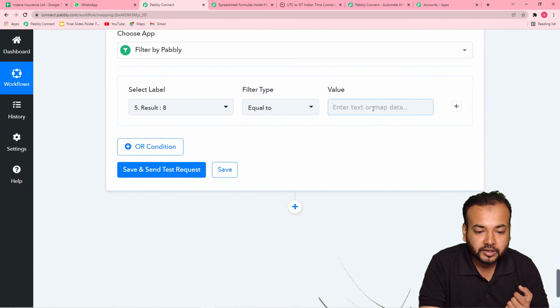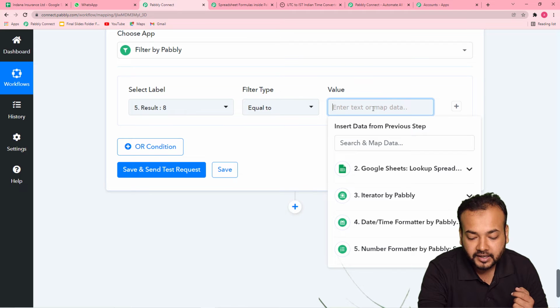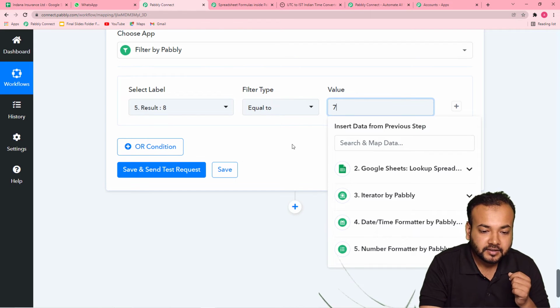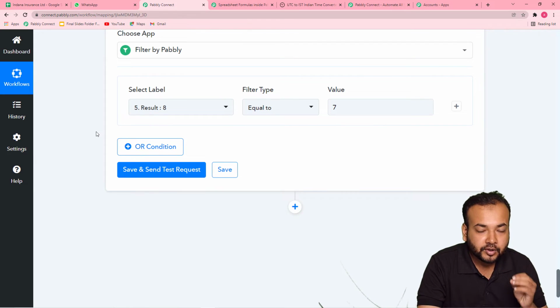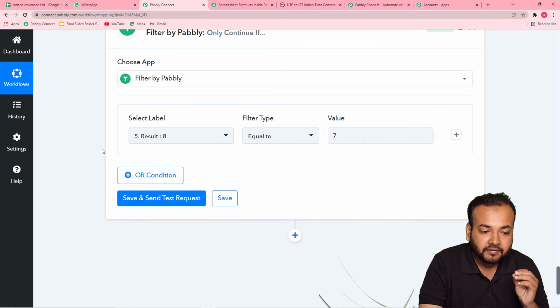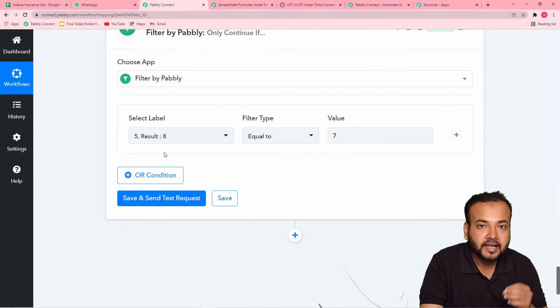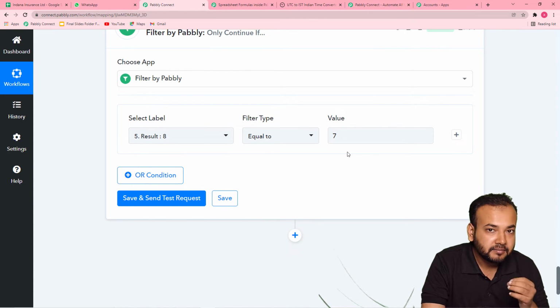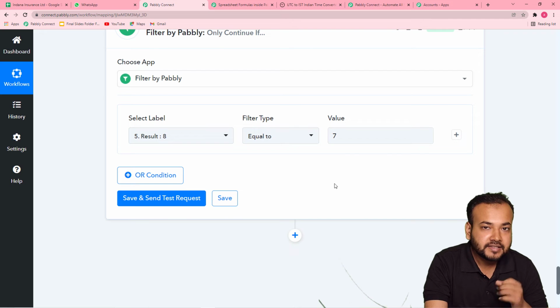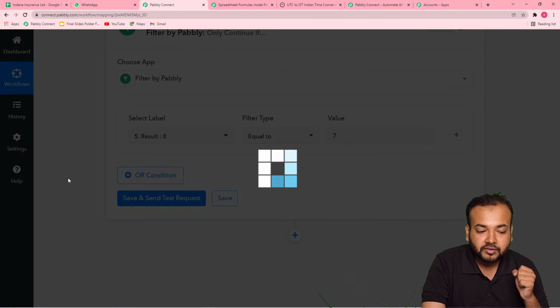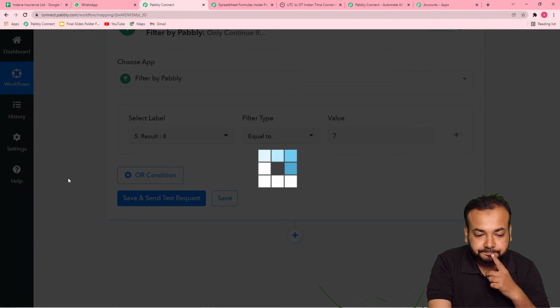So I am going to put the value in this filter as 7. This is how I am telling Pabbly that when the difference between today's date and the expiry date of the policy is 7, then make this workflow run and send the message. So I'm clicking here on save and send test request.